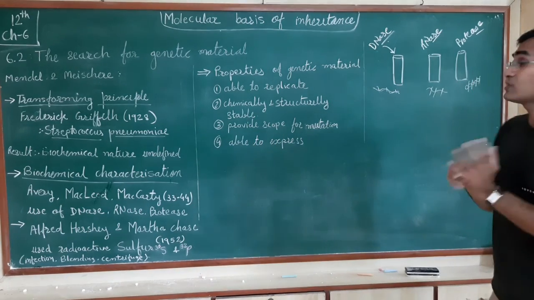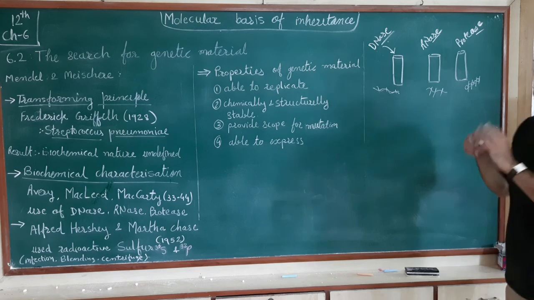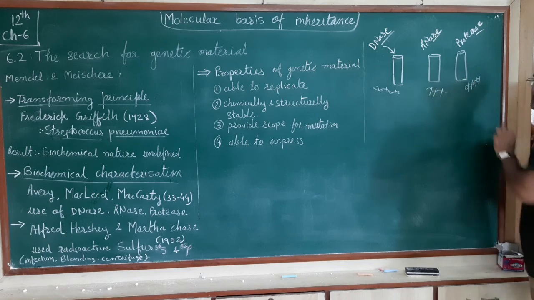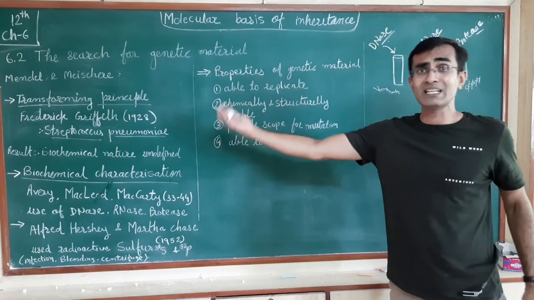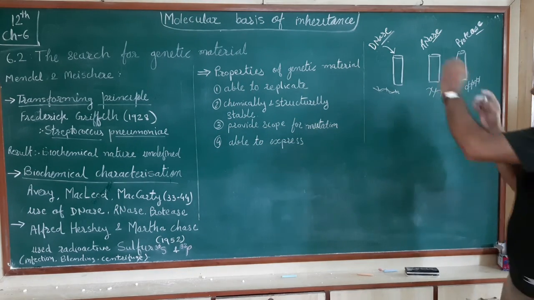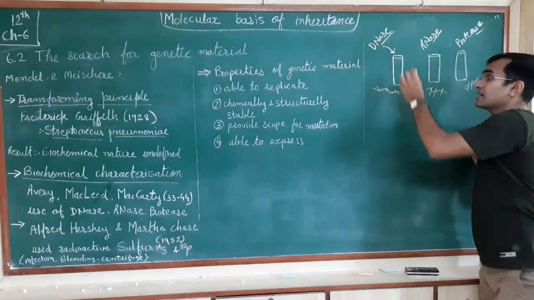They took the culture of the S strain and one by one added different enzymes to it, and they repeated the Griffith experiment several times. They grew the S strain and added DNase.